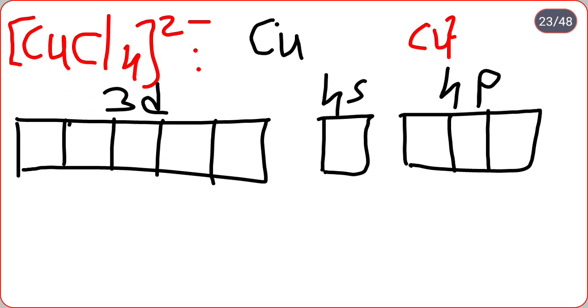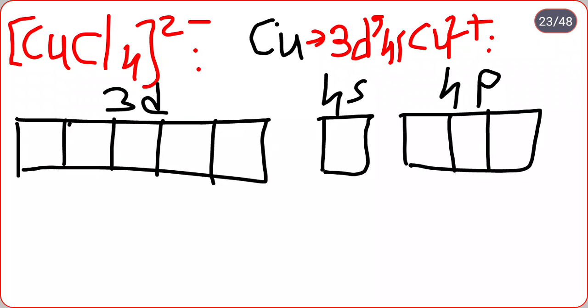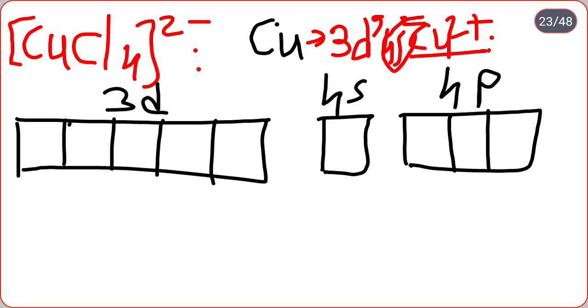Cu is in 2 plus. We know the outermost electronic configuration of copper is what? 3d9 4s2. Okay, so 2 electrons are removed from 4s2 and copper contains which electronic configuration?